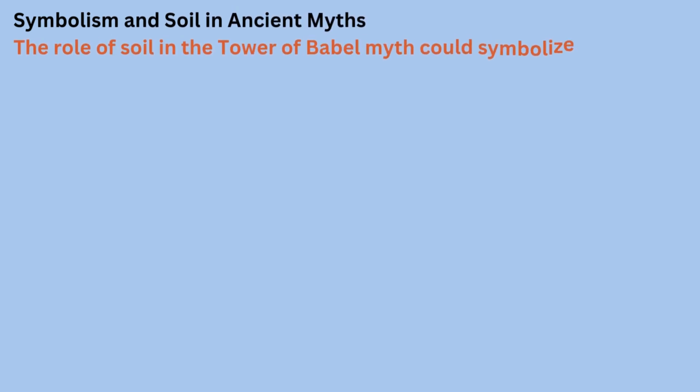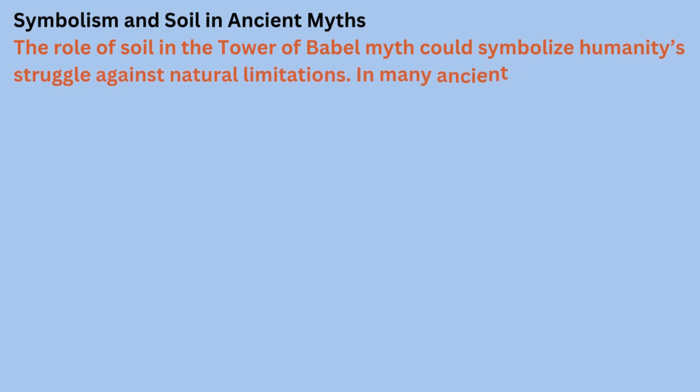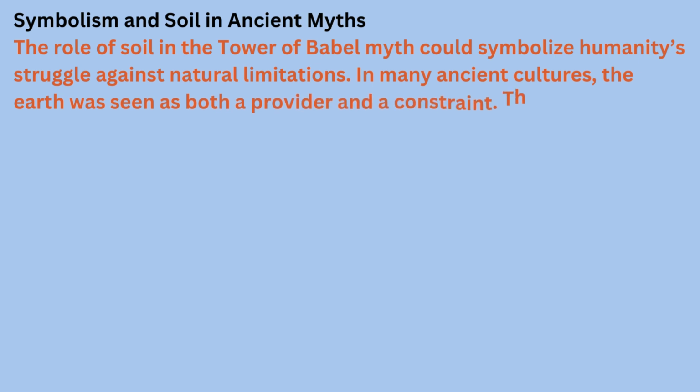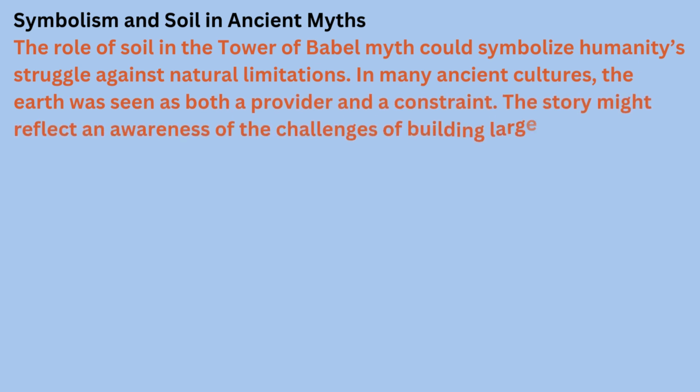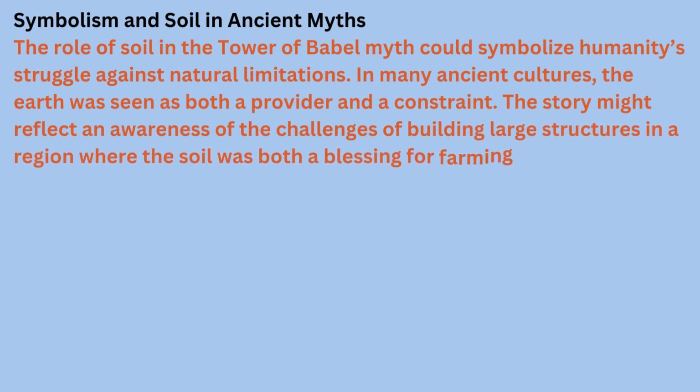Symbolism and soil in ancient myths. The role of soil in the Tower of Babel myth could symbolize humanity's struggle against natural limitations. In many ancient cultures, the earth was seen as both a provider and a constraint. The story might reflect an awareness of the challenges of building large structures in a region where the soil was both a blessing for farming and a curse for construction.